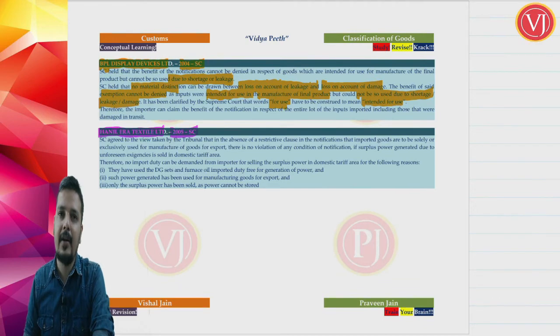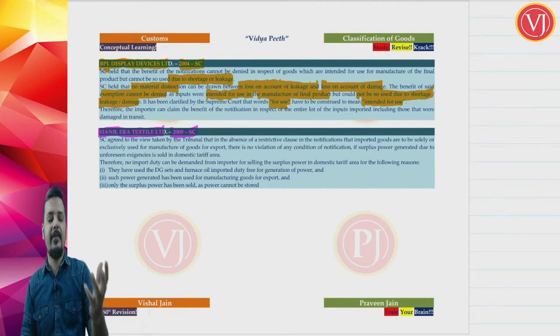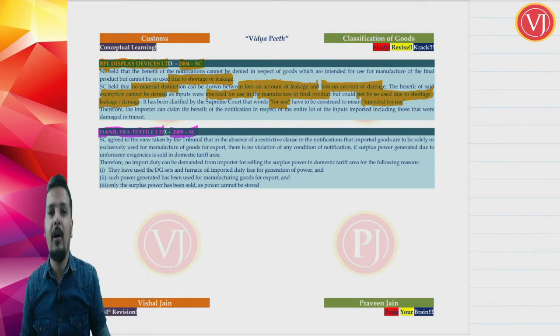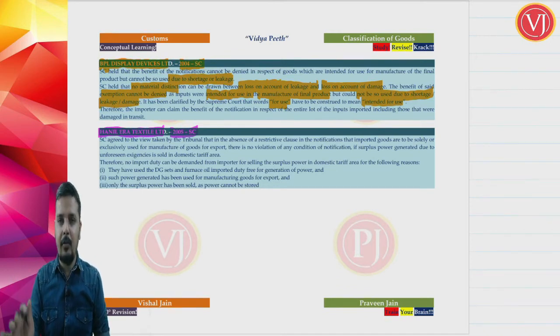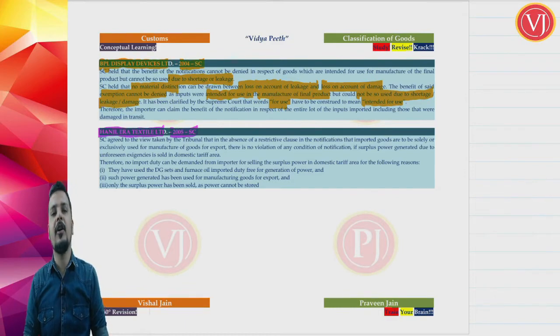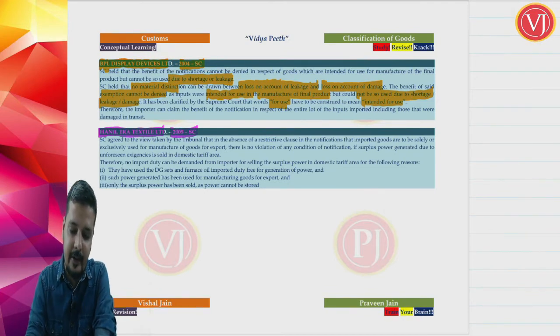Now, what happened in this scenario is, you have imported particular goods for use in generating power. You have imported capital goods for generation of power, and that power will be used for manufacturing goods which are to be exported. But you had a surplus power which you cannot store, and you have sold it. Now let us analyze this case. Let us read this case, then analyze it.